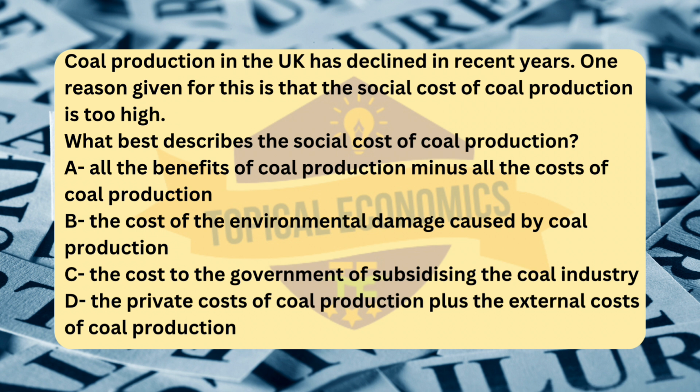The private costs of coal production plus the external costs of coal production. The social cost of coal production includes both the private costs and the external costs associated with producing coal. Private costs are the costs borne by the coal producers themselves, e.g., labor, machinery, and equipment used to extract coal. External costs, also known as negative externalities, are the costs imposed on society that are not reflected in the price of coal, such as environmental damage, e.g., air pollution, land degradation, carbon emissions contributing to climate change.